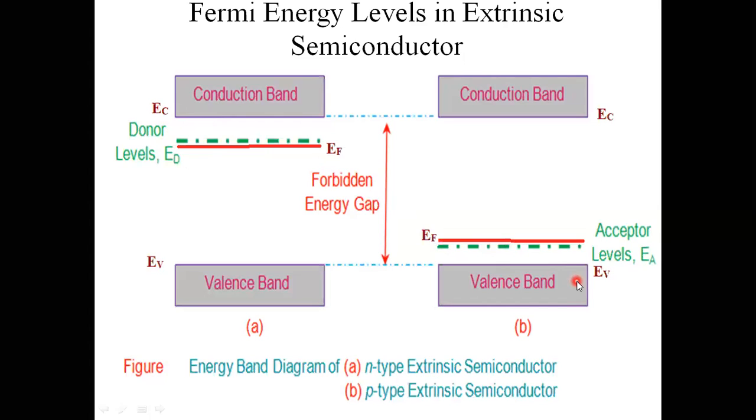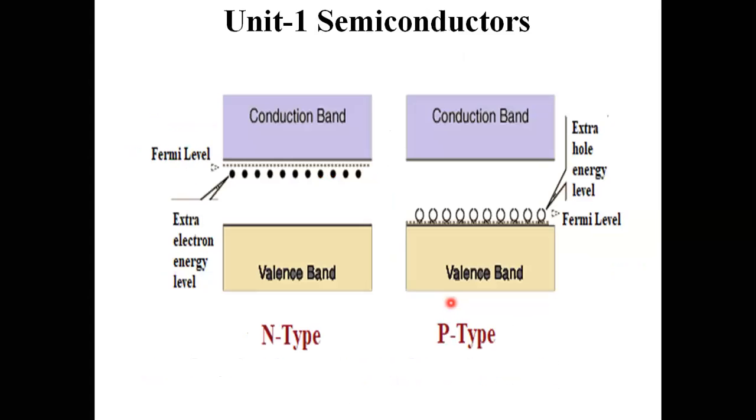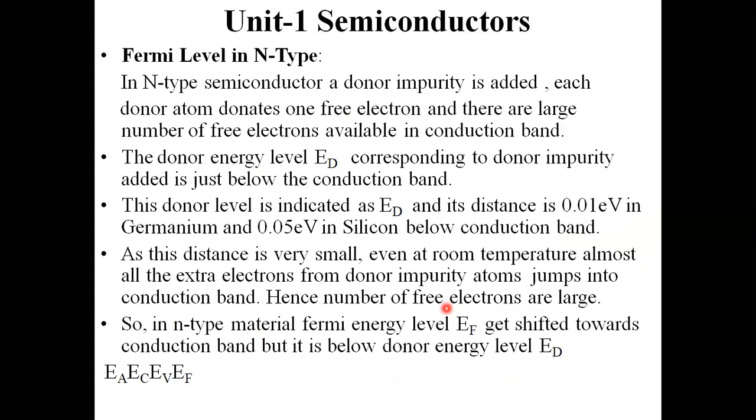This shows how the Fermi energy level is shifted with respect to the majority charge carriers, that is electrons and holes, in n-type and p-type semiconductor material. This is the basic difference in Fermi energy levels between intrinsic and extrinsic semiconductor material.